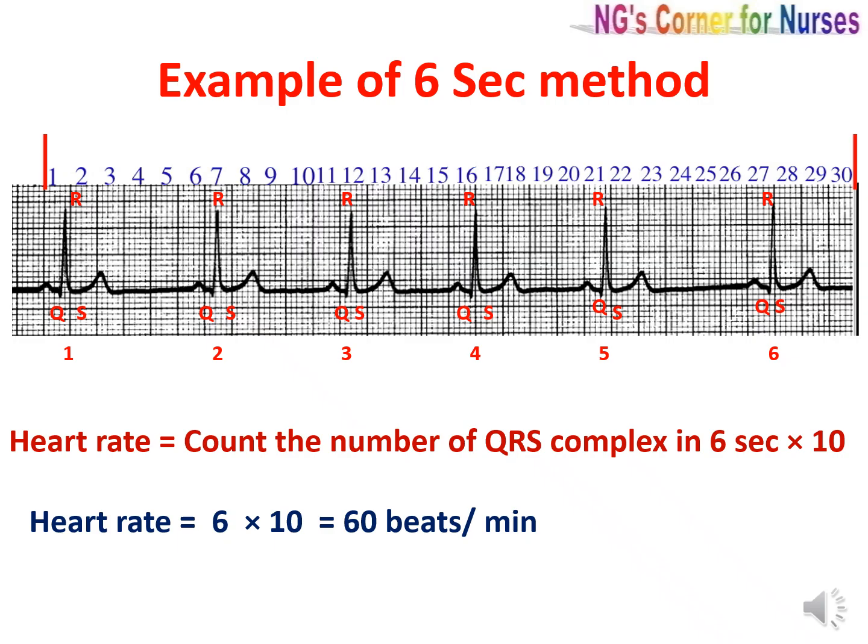In this strip, let's see how many QRS complexes are there within 6 seconds or within 30 large boxes. Here the 30 large boxes are highlighted. Now count the QRS complexes within these 30 large boxes. 1, 2, 3, 4, 5, 6. So there are 6 QRS complexes in 6 seconds. So 6 multiplied by 10 equals 60 beats per minute. So the heart rate is 60 beats per minute.